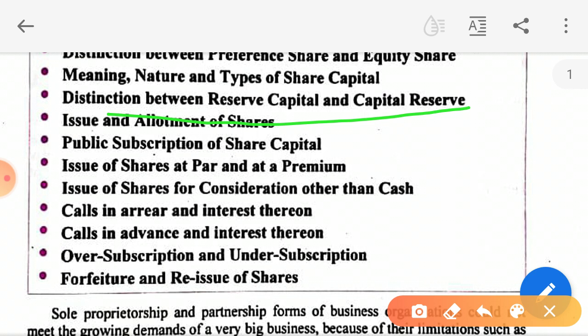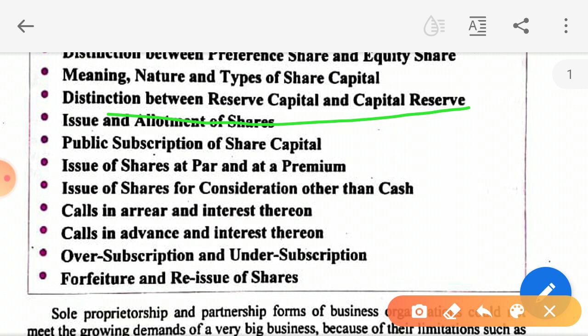Whereas capital reserve is the amount set aside out of capital profit. Whenever there is a capital gain, like when there is a gain on the redemption of debentures or a gain at the time of selling a capital asset, at that time the profit is termed as capital profit.